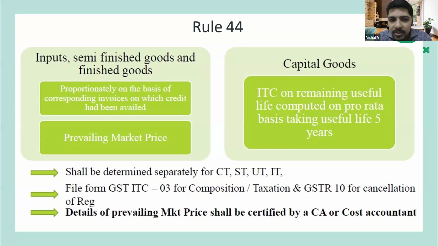For this, the form is ITC 03. So ITC 03 has to be filed when there is a shift from regular to composition or from taxable to exempted. And if you are cancelling the registration, this Rule 44 is also applicable for Section 29 subsection 5. So if you are cancelling the registration and on the date of cancellation you have any stock in hand on that day, then in GSTR 10, this particular reversal calculation has to be mentioned. This is Rule 44.